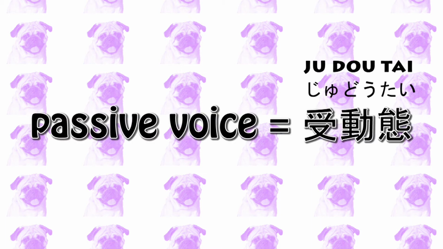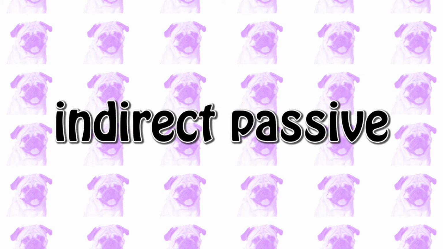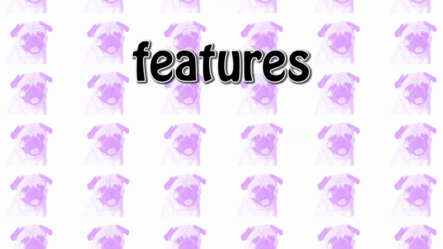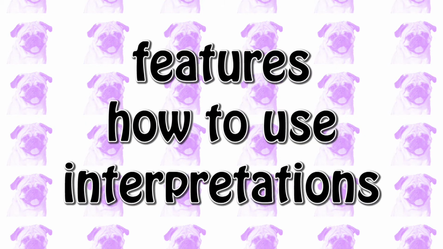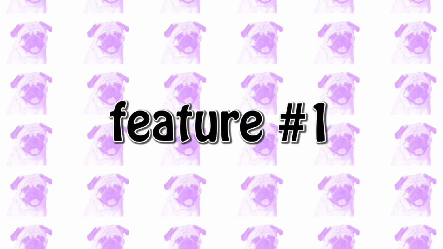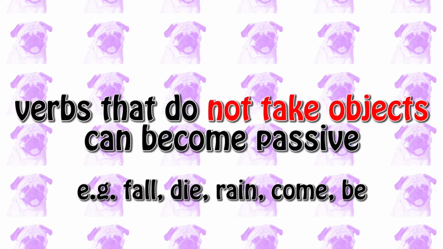Japanese is one of the few languages in the world that have a unique way of using the passive voice. Specifically, Japanese has a type of passive called the indirect passive, which is also called the adversative passive. In this video, I will explain the features of the indirect passive and how to use and interpret indirect passive sentences in Japanese.